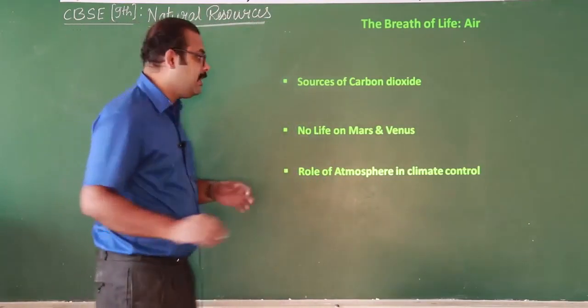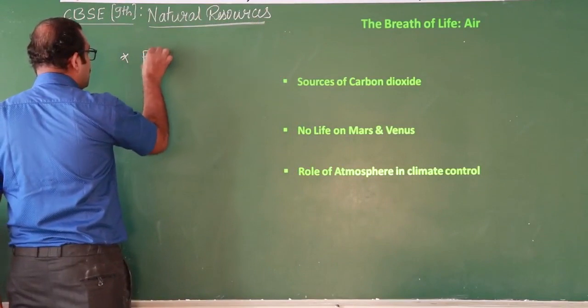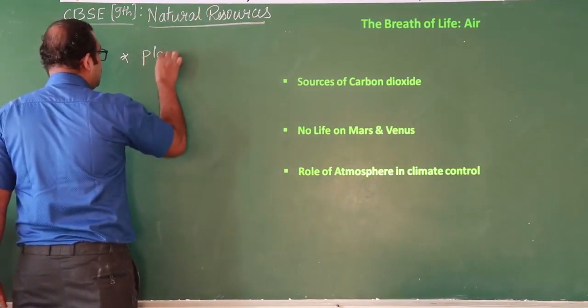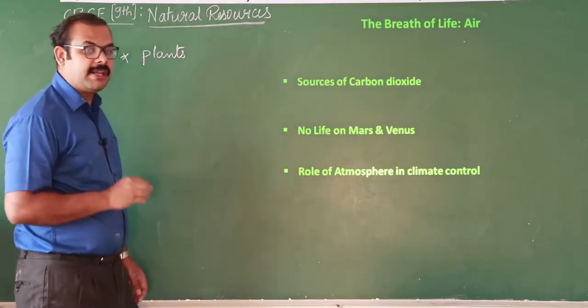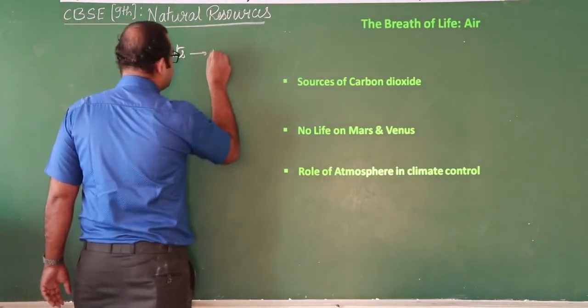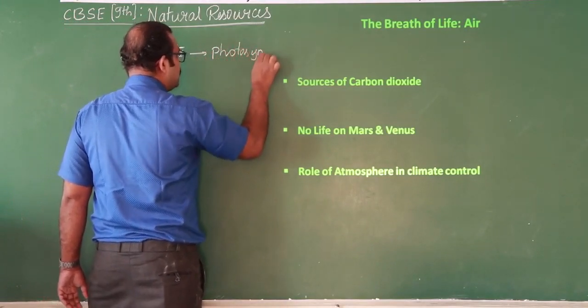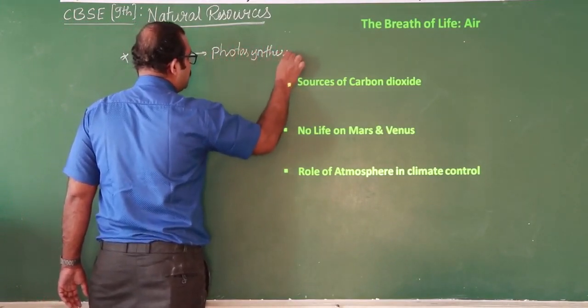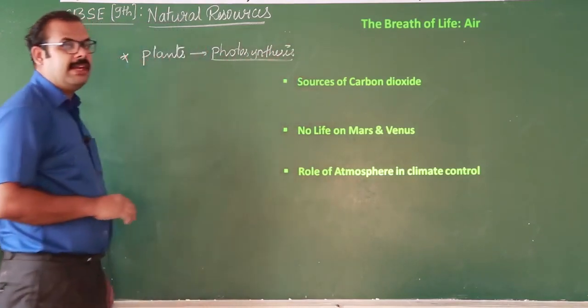One thing is that plants utilize carbon dioxide. For what purpose? Photosynthesis. In order to prepare food, they use carbon dioxide. This is one way it is fixed.